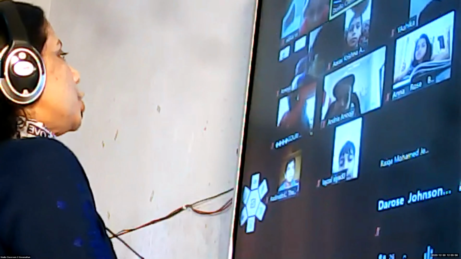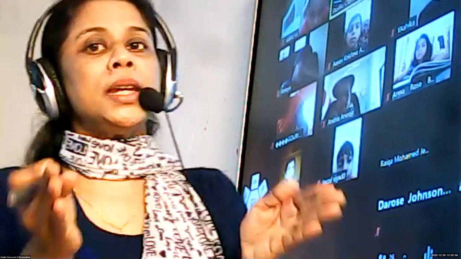So I hope the nouns are very clear to you. We have been learning nouns from grade 1 onwards. Isn't it, children? So nouns are naming words, names of person, place, animal, or thing. Now let's move on to the verb.